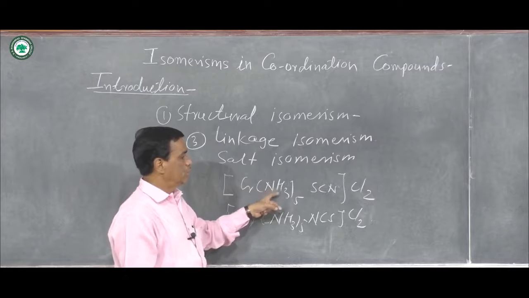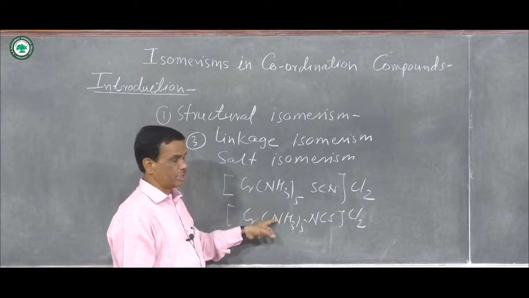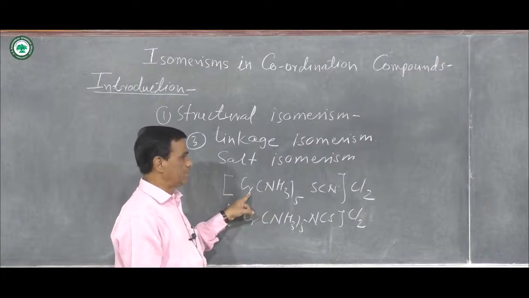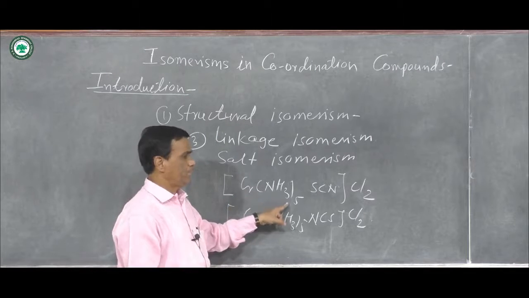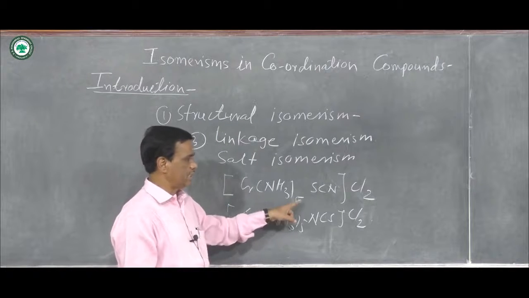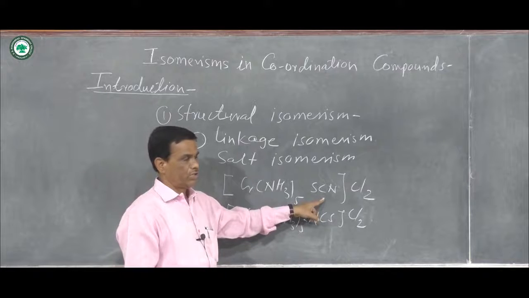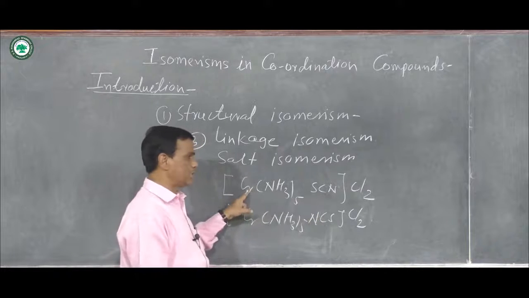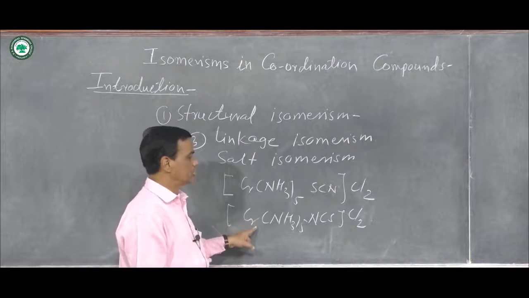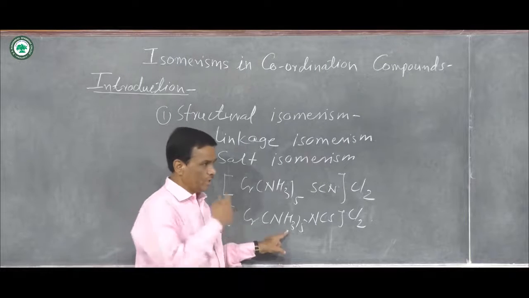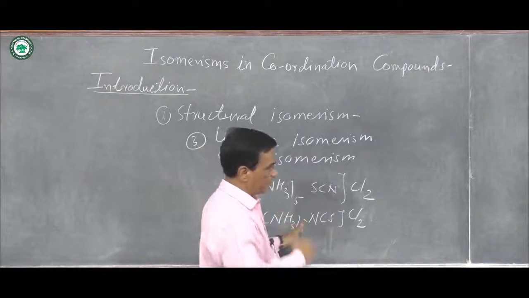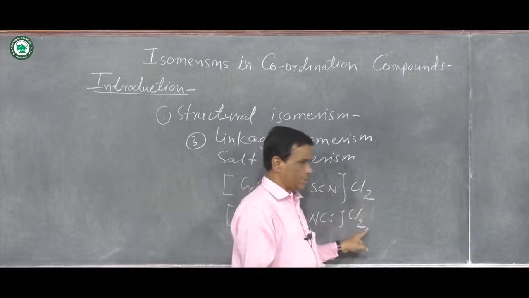The reason is that their chemical formulas are the same. Here the central metal ion is chromium Cr3+. 5 NH3 ligands are directly attached, and the thiocyanate ligand is directly attached to the chromium. In the second compound the same thing happens, and outside the square bracket, 2 chloride ions are there.